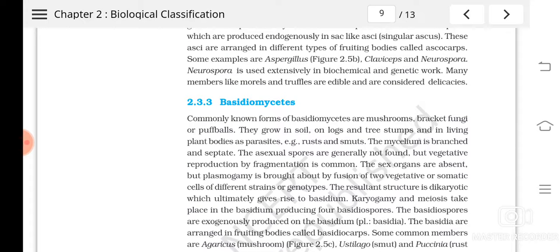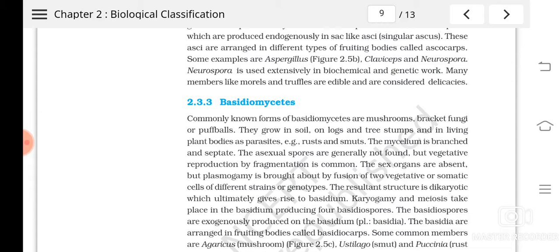So about basidiomycetes, what did you understand? The hypha is septate and branched. Asexual spores are absent in this group, and the sexual body or fruiting body is known as the basidiocarp.